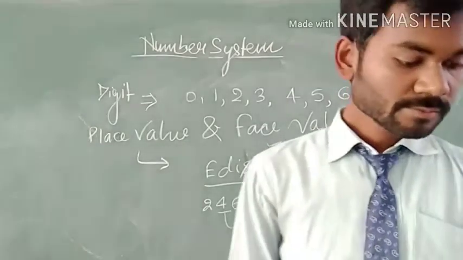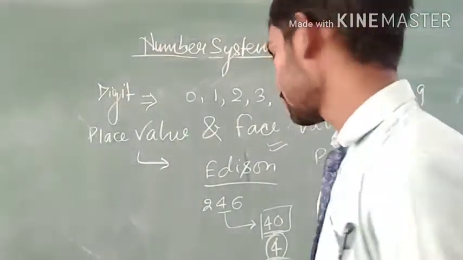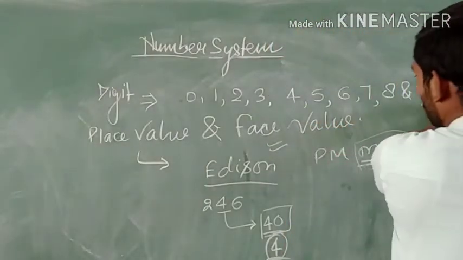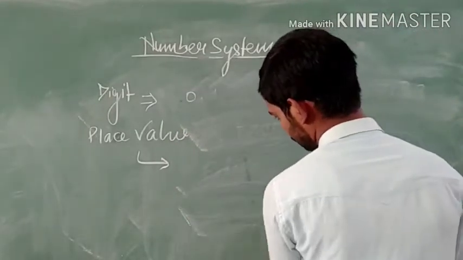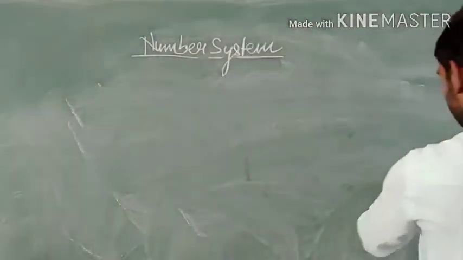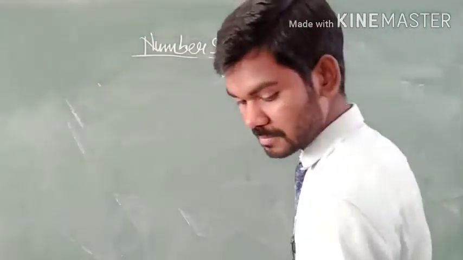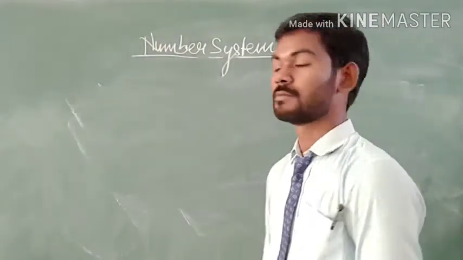Okay, now let us see the chart of place value of some numbers. The numbers are categorized in two systems.